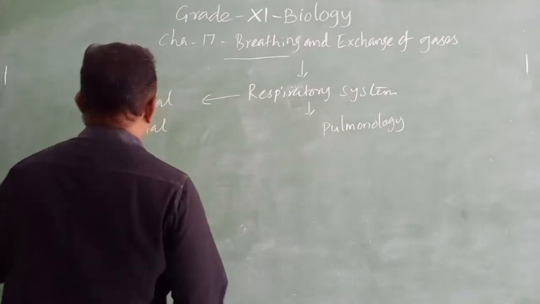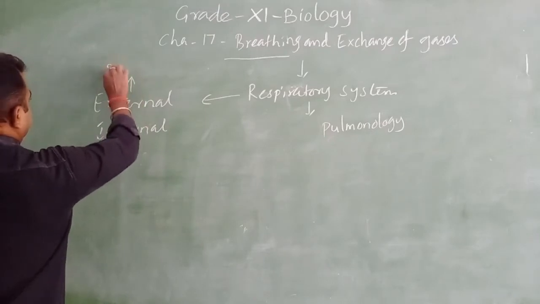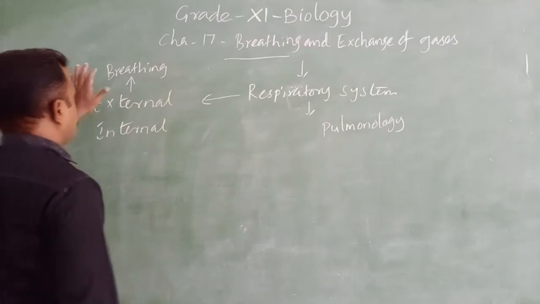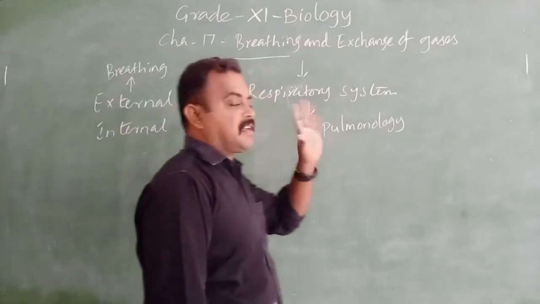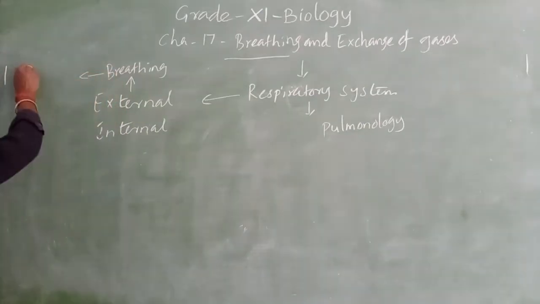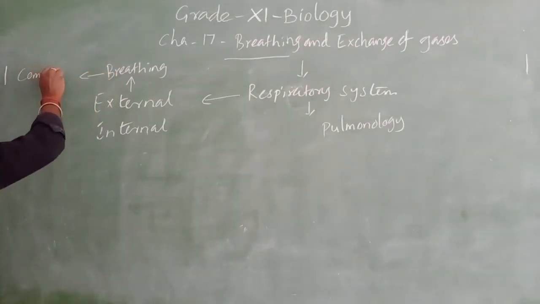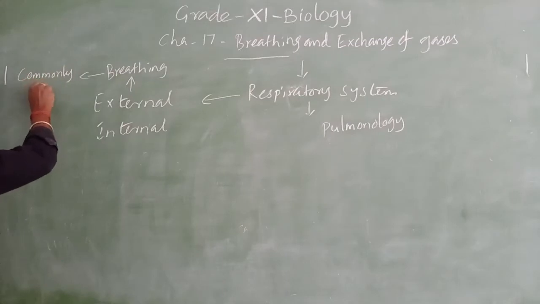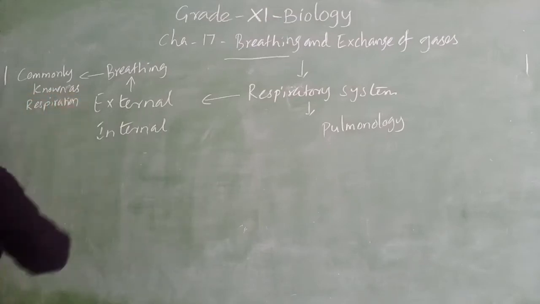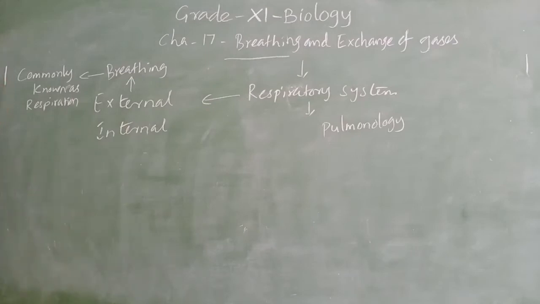External respiration is breathing. Breathing is commonly known as respiration. Commonly known as respiration. Okay.